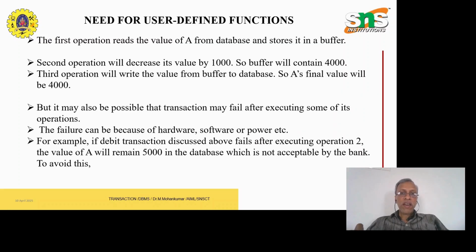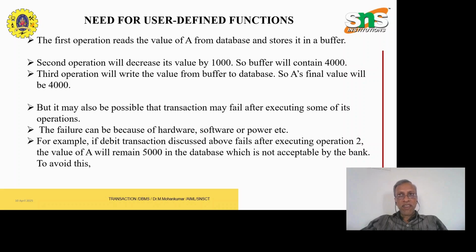The first operation reads a value from the database and stores it in a buffer. The second operation will decrease its value by 1000, so the buffer will contain 4000. The third operation will write the value from the buffer to the database, so A's final value will be 4000. So I am going to transfer my amount from my account to my father's account. Before that, what is my balance? It is 5000.